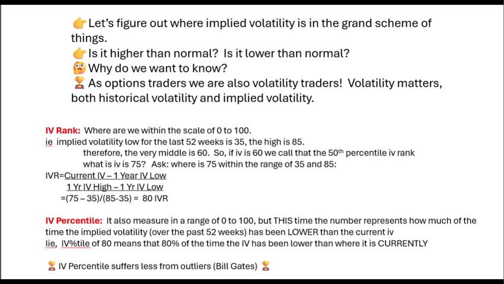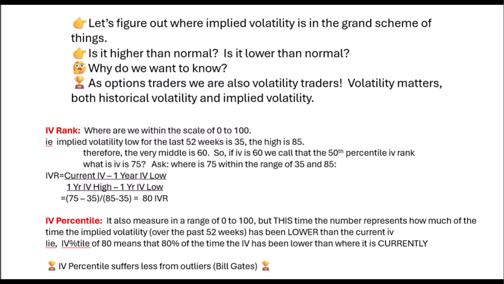Volatility matters: historical volatility, implied volatility, and the range of volatility that we're seeing right now. So let's talk about the first measure, which is called IV rank. So where are we within the scale of 0 to 100? This one's pretty simple, so I'll give you an example.